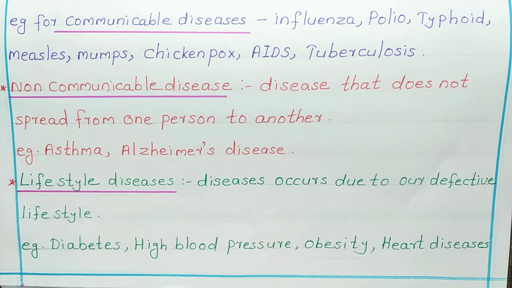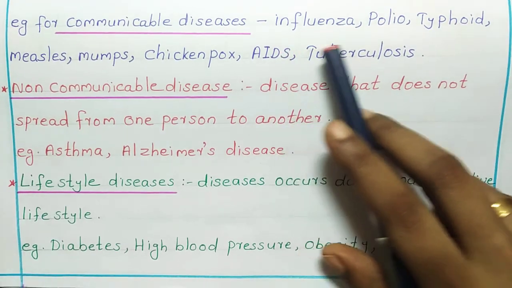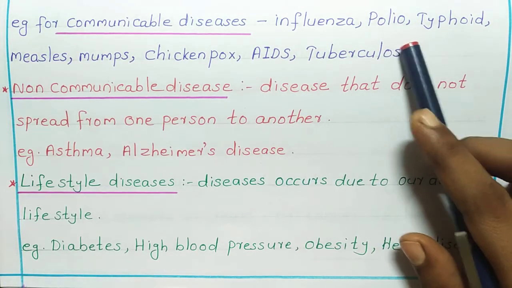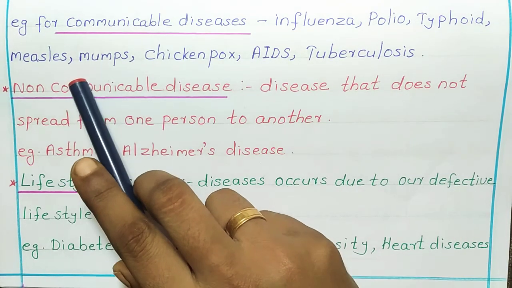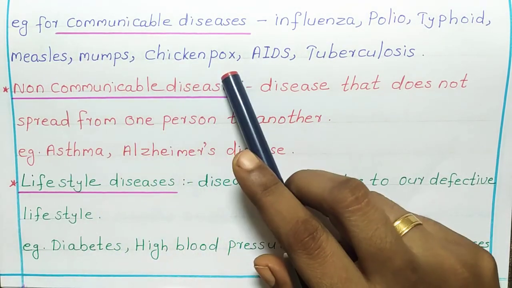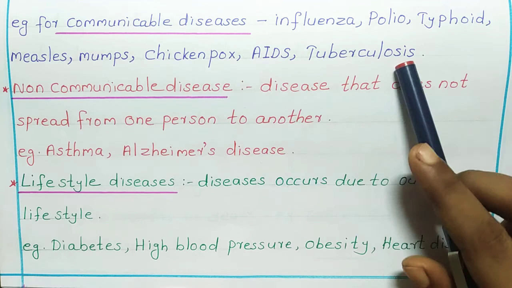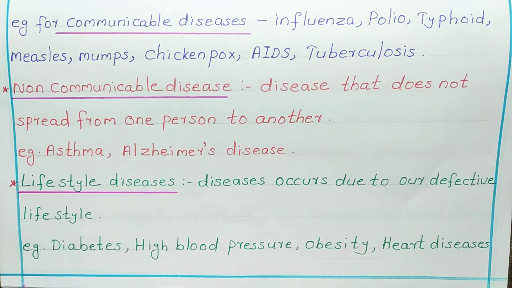Examples for communicable diseases: influenza, polio, typhoid, measles, mumps, chickenpox, AIDS, tuberculosis. So all these are examples for communicable diseases.